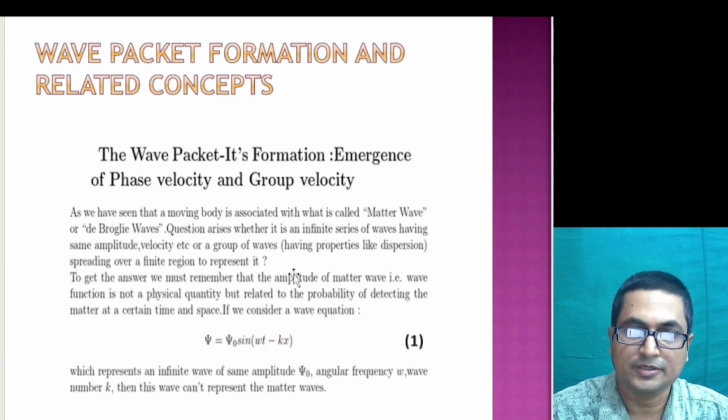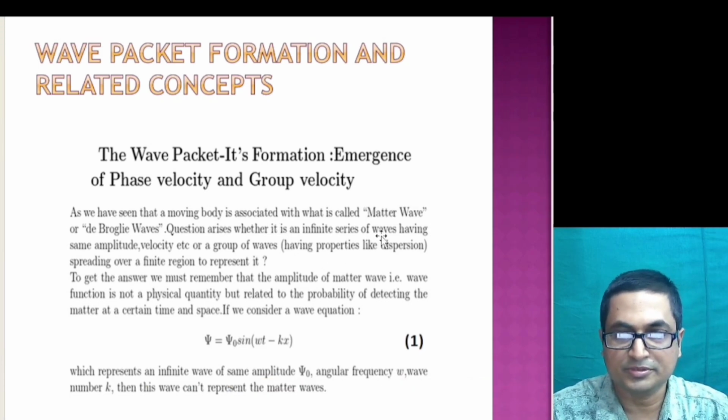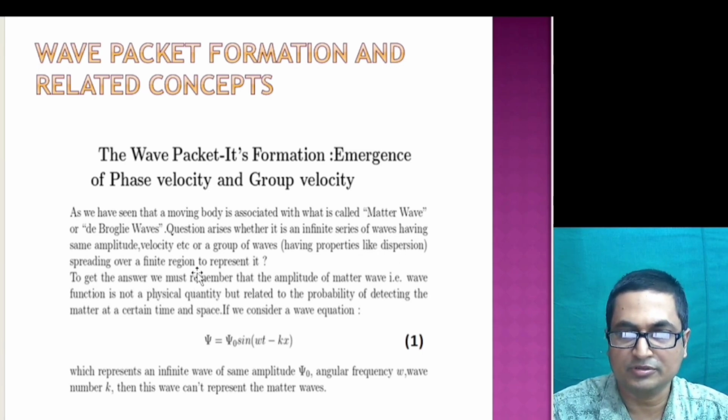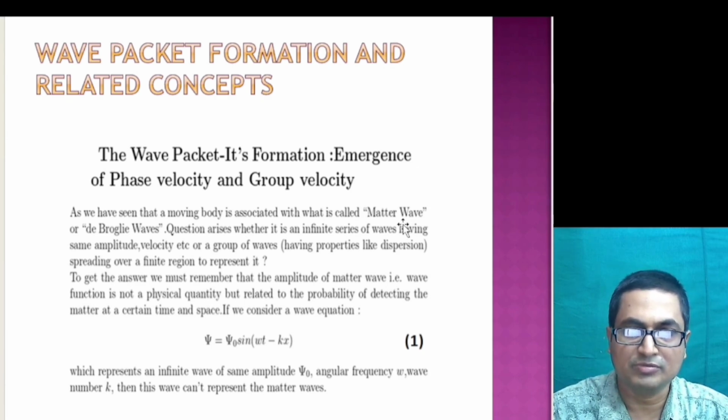So let's proceed. The first thing that strikes our mind is: if you say that there is a matter wave, what kind of wave is this? Is it a single monochromatic train of waves, or an infinite series of waves, or simply a group of waves, just like the properties of dispersion where we have a group of waves spreading over a finite region? So the representation of matter wave is a very important question in front of us: whether we take an infinite series of monochromatic waves, or a group of waves having different velocities.